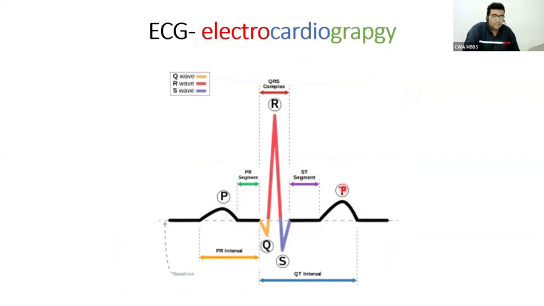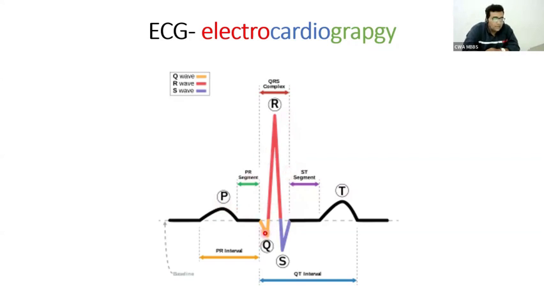That is depolarization. Then there is a natural doubt arising: if the P wave is atrial depolarization, the QRS is ventricular depolarization and the T wave is ventricular repolarization, where is atrial repolarization? The atrial repolarization comes after the P wave, but it is buried under the QRS complex. Therefore, we cannot see that.